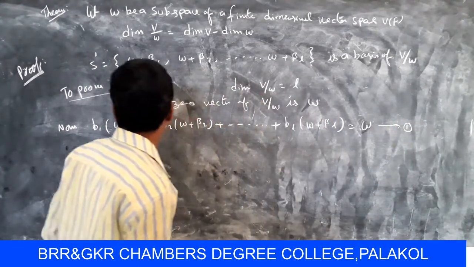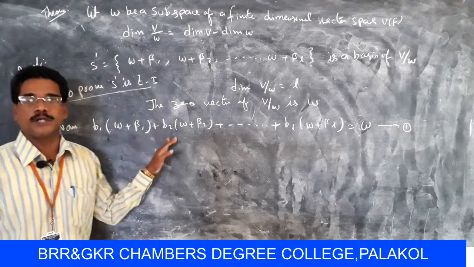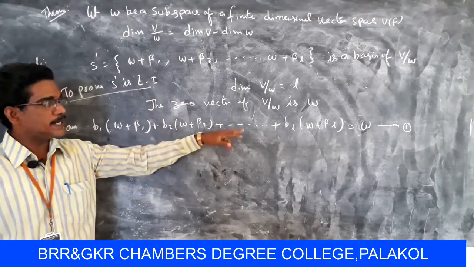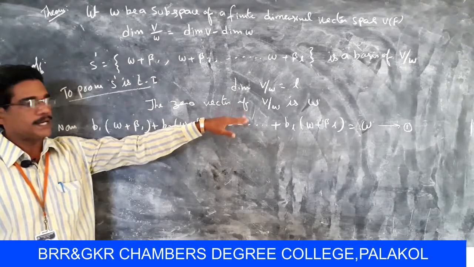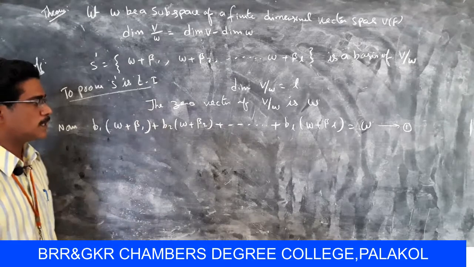Here consider b1 (W + β1) + b2 (W + β2) + ... + bL (W + βL) equal to W. Suppose this is equation number 1.